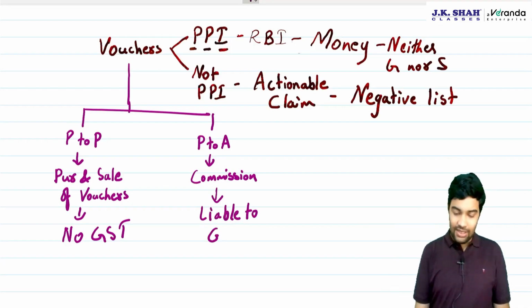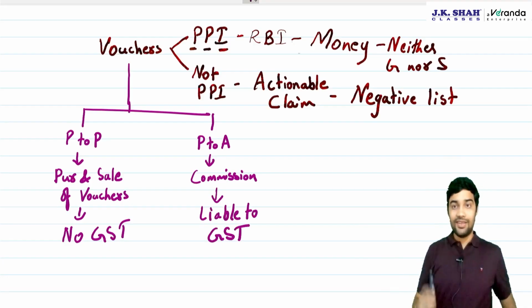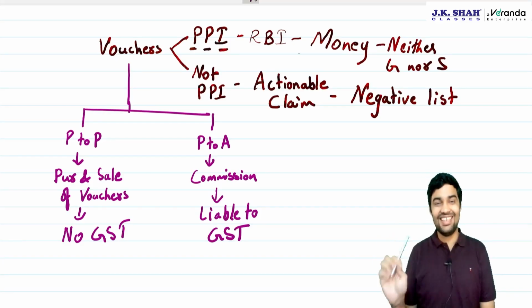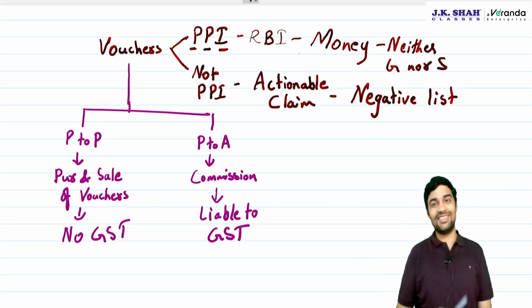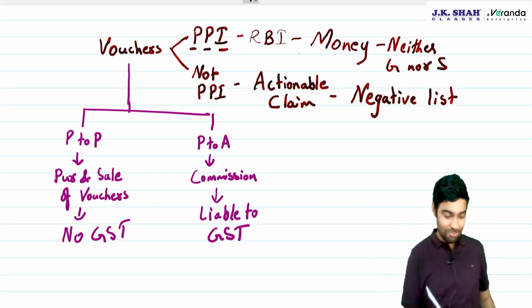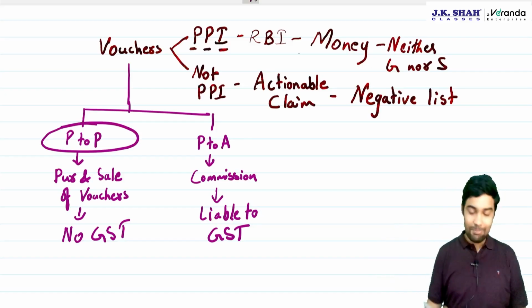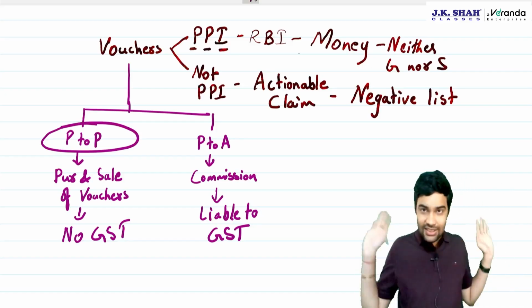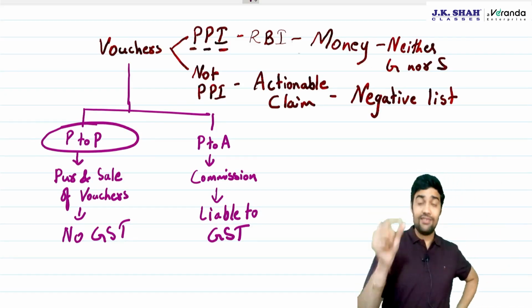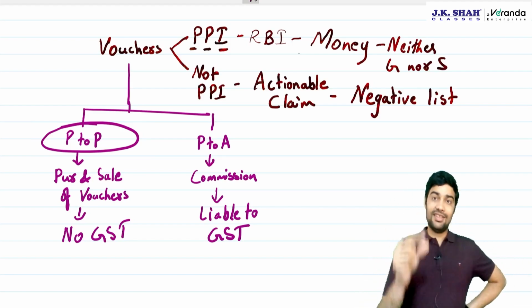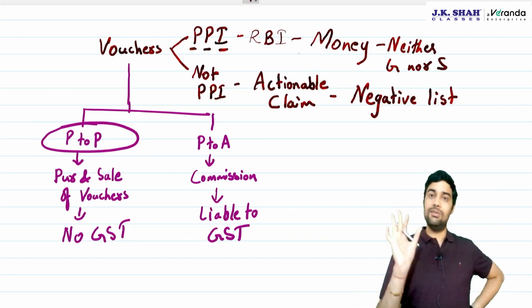Government has said commission will be liable to GST, but purchase and sale of vouchers will not be liable to GST. So, on a principal to principal basis, purchase and sale of vouchers are outside GST. Principal to agent, where the agent charges a commission, in that case, that commission is liable to GST.